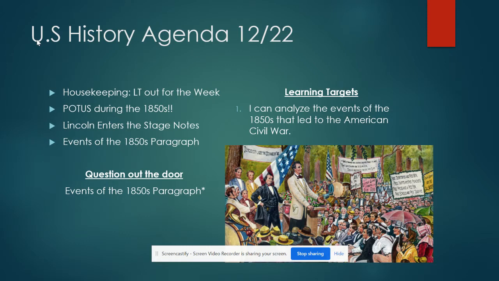Some updates. I'm feeling great. Just have to stay inside for a certain amount of days. So happy I'm feeling better, and I will be good to leave my house right before Christmas Eve. So that's really nice for me.